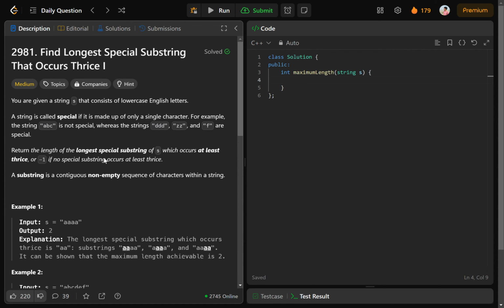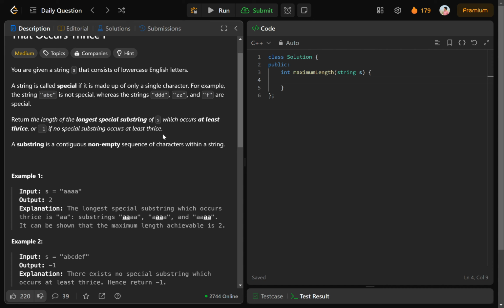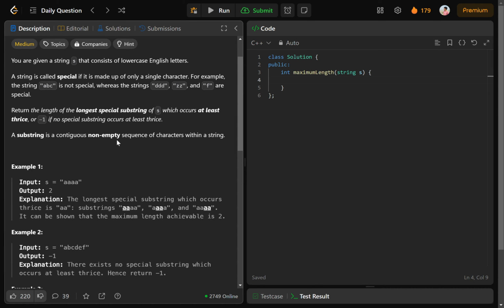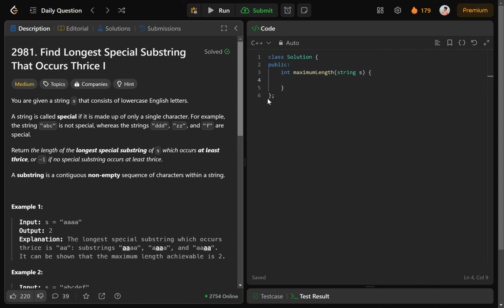In that range we can use binary search, and for every length we can check if there exists any special substring or not. If there exists a special substring, then we move to the right side: we move the start pointer to mid + 1, because we have to find the longest substring. And if we don't find a special substring at the length where mid currently is, then we set end equals mid - 1, because then we have to check for smaller substrings. So that is our approach.